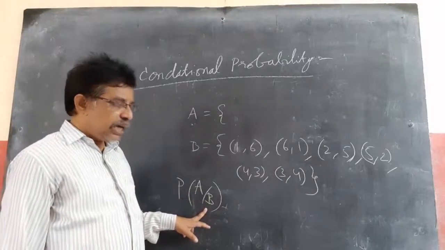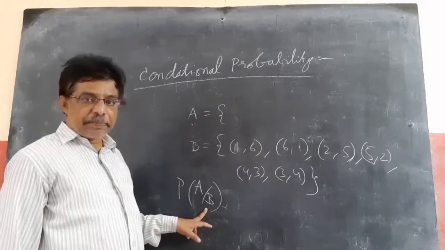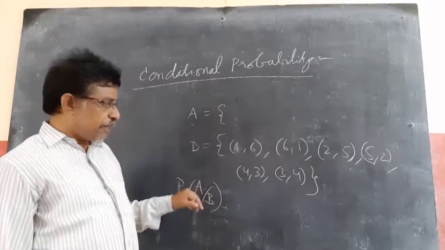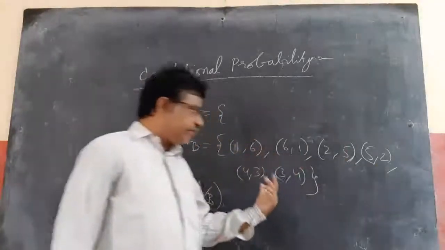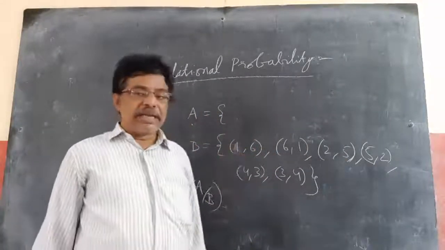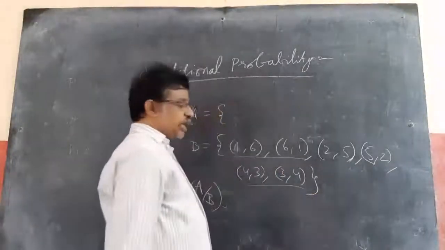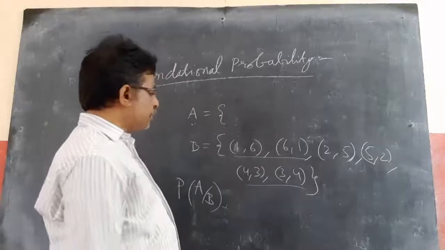After B occurs, meaning after this outcome came, then only there should not be 5. Those are the possible outcomes for A.